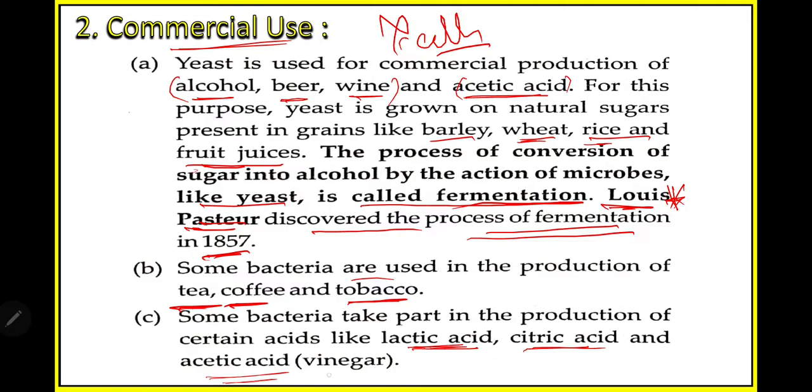Acetic acid is your vinegar. Where is it used? The first use of vinegar is in making pickles.